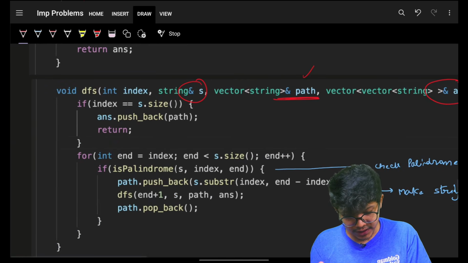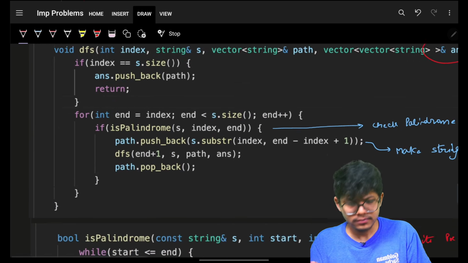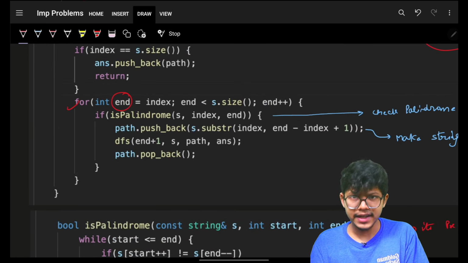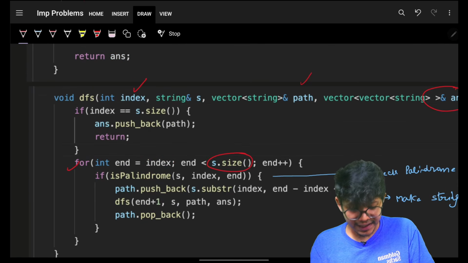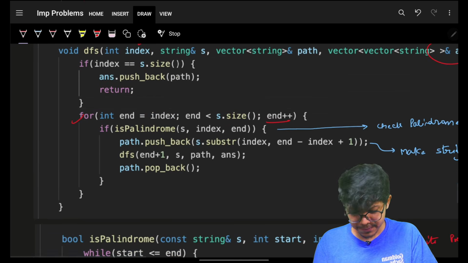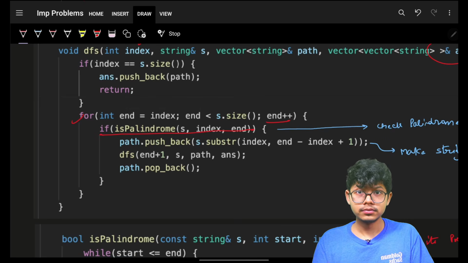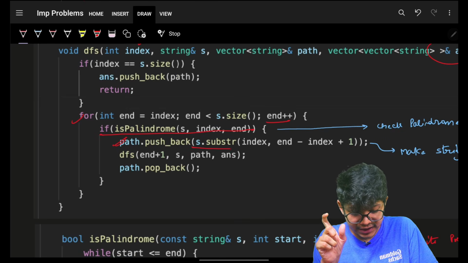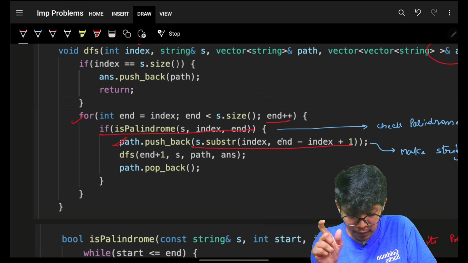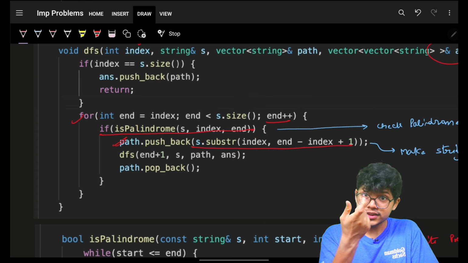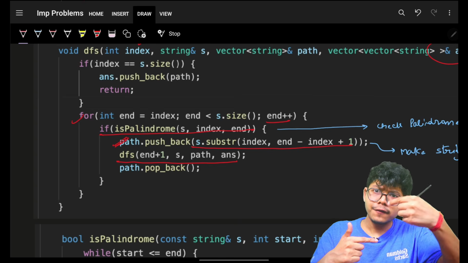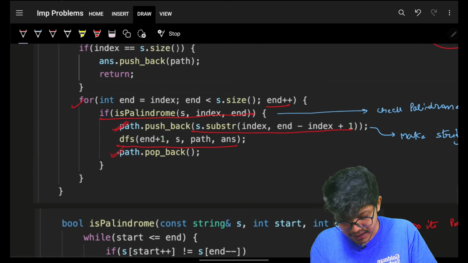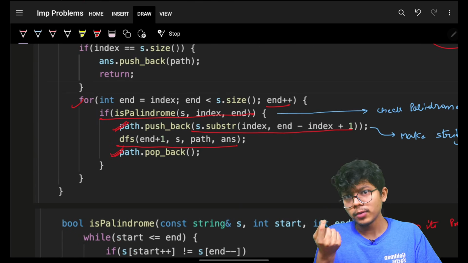Cool. So then you go on and simply try for the end index, starting from the current index, which is id, up till the length of the string, and then n plus plus. If it's a palindrome, then go and make a string out of that, starting from the index to the end, and then push that in the path. Go and again try your solve function, then ultimately remove that from the end of your path.